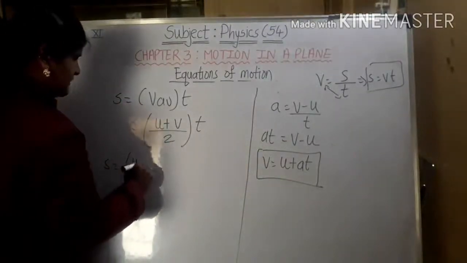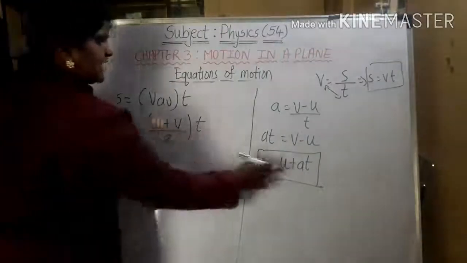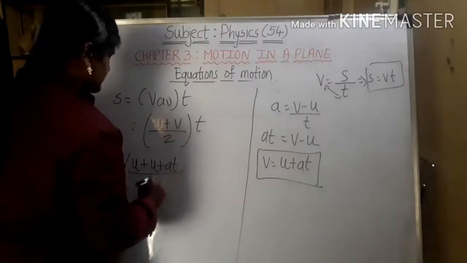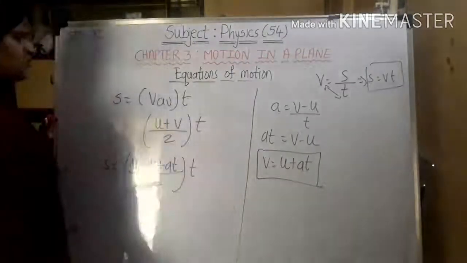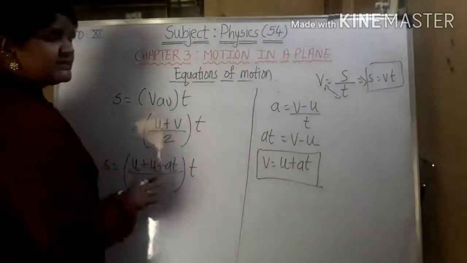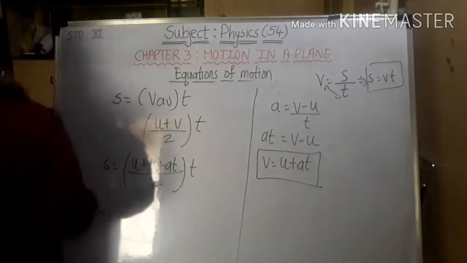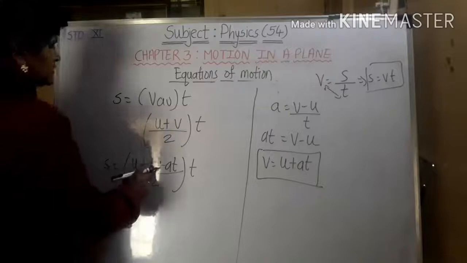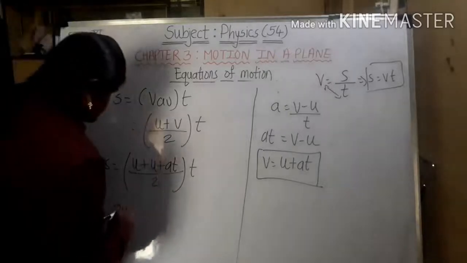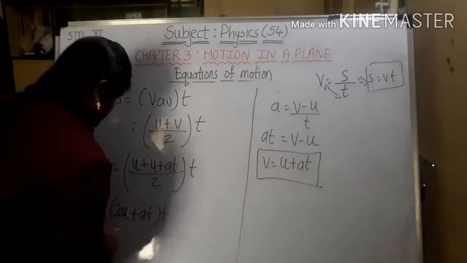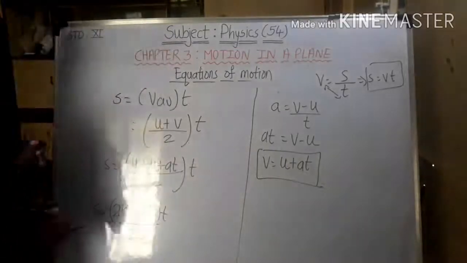So what will I get? I will get u plus, instead of v I am going to write this, u plus at by 2 into t. Now what I will do? I will multiply all the terms by t. So I will get s is equal to u plus u will be 2u plus at into t divided by 2. Am I right?